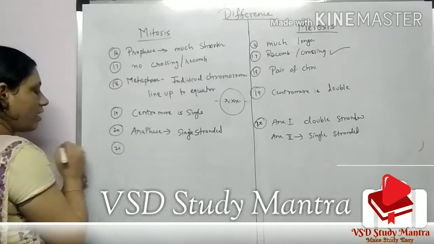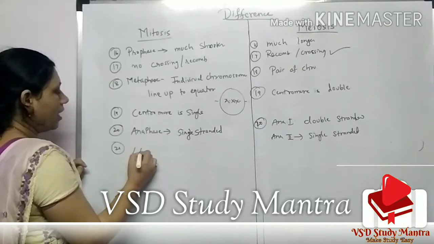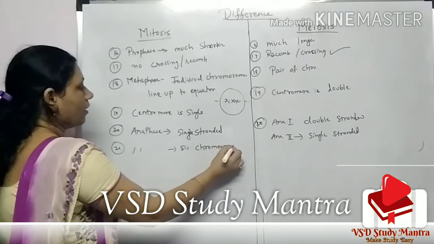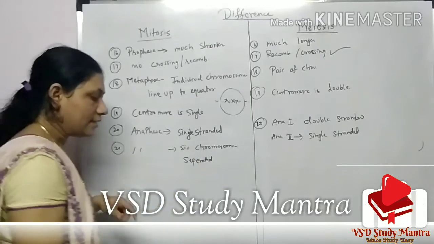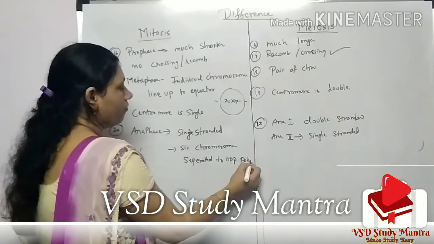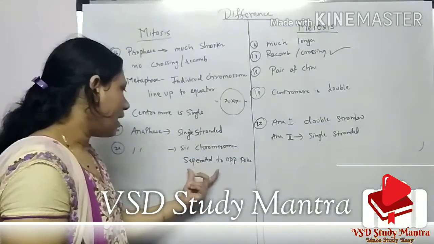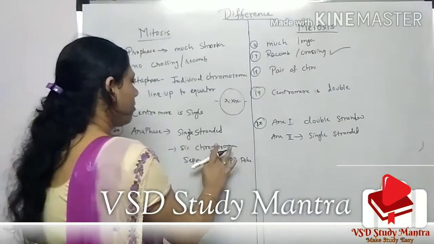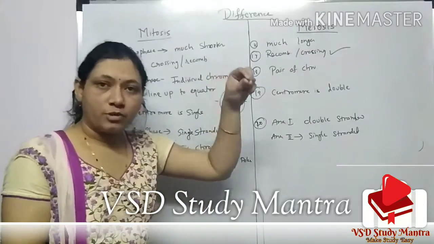Okay, also one difference is there, that the sister chromatids are separated in anaphase. In anaphase what happens? Sister chromatids are separated. Okay, they are separated at the opposite poles. The sister chromatids, you know what I told just now, they are separated at the opposite poles.